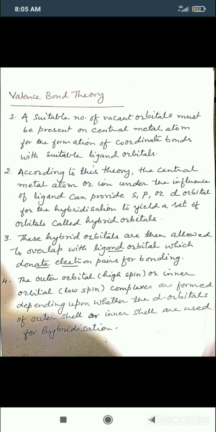In short, I can say that valence bond theory says that there must be a number of vacant or empty orbitals ready with the central metal atom, and ligands must donate lone pairs to form the coordinate bond, and these hybrid orbitals which are given by the metal will accept the electron pair for bonding. Then there must be the formation of two types of complexes. They are high spin and low spin complexes.